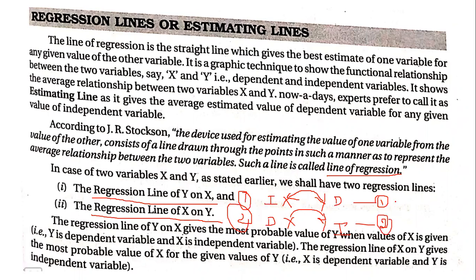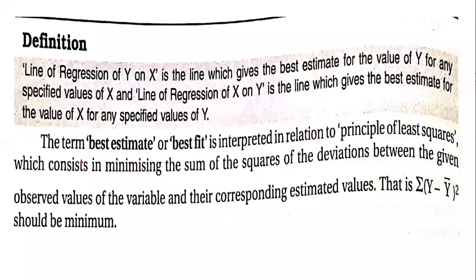Now, once we get these two equations, we are supposed to solve them simultaneously. Once we solve them simultaneously, we will be able to arrive at a lot of values that are required to give a conclusion or to make a decision. That is why we use the regression line y on x and x on y. Now let us understand what the regression line of y on x and x on y is. We will come back to this definition later.